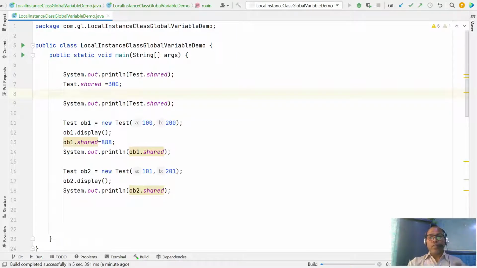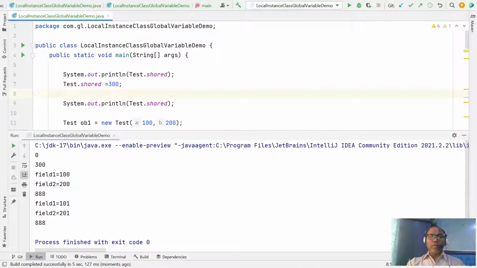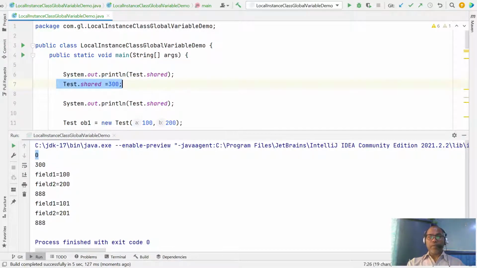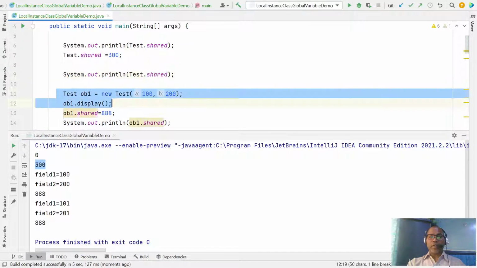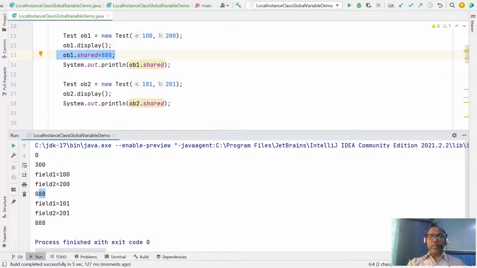So in this way, a static variable, or you can say a class variable, is per one class. All the objects see it with the default value 0. Then we change the static variable to 300, and now we are getting 300. Again object 1 is created and changes the value to 800. Now this is the 800 value, and similarly the other object is also getting the same value.